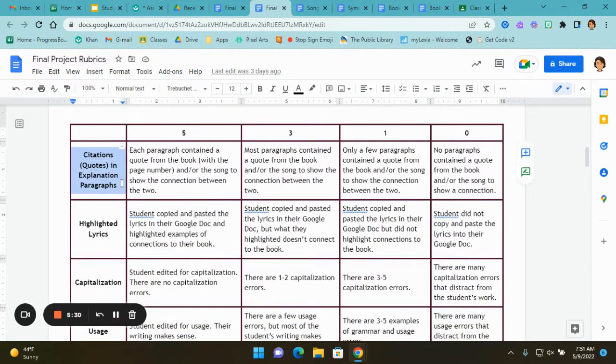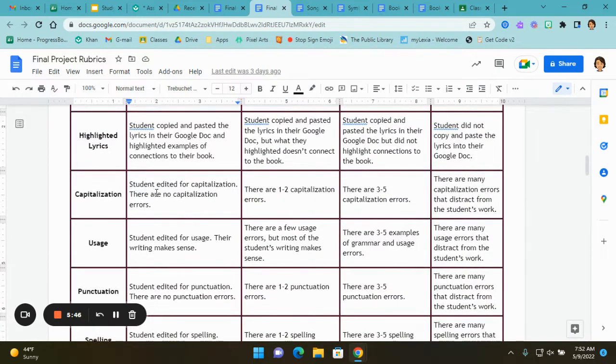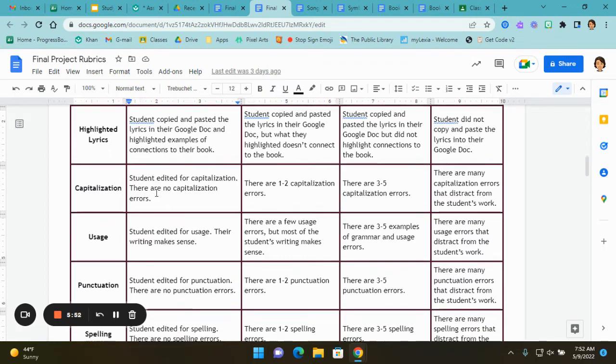You get 5 points for having citations or quotes in your explanation paragraphs. So each paragraph contained a quote from the book with the page number and/or the song to show the connection between the two. 5 points for highlighted lyrics. Student copied and pasted the lyrics in their Google Doc and highlighted examples of connections to their book.